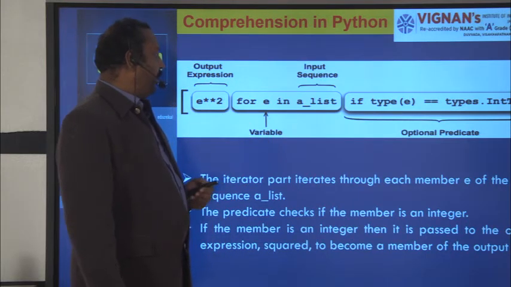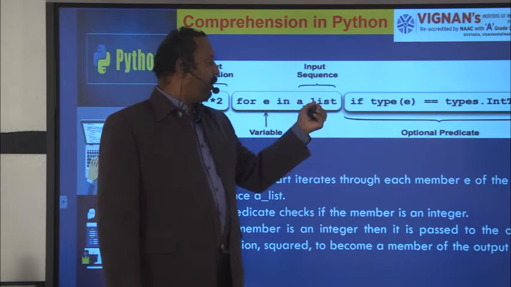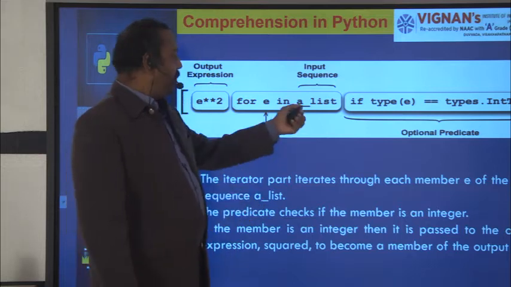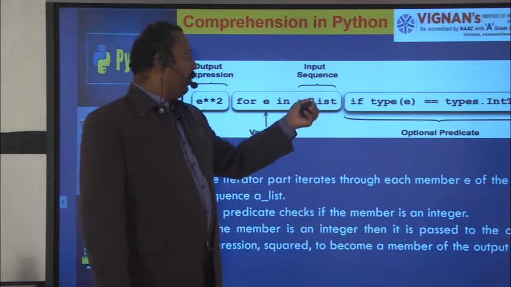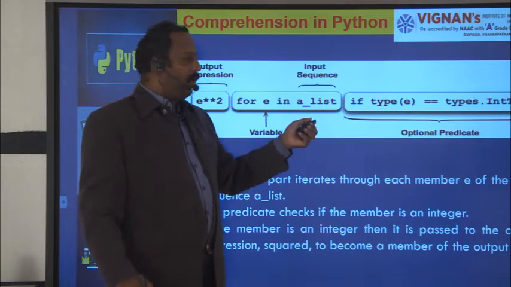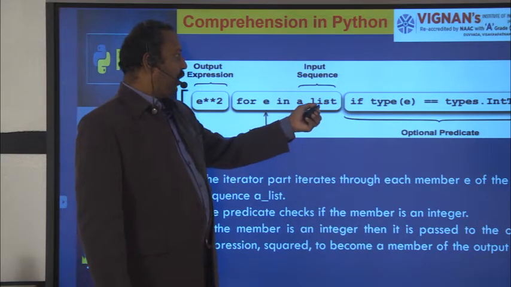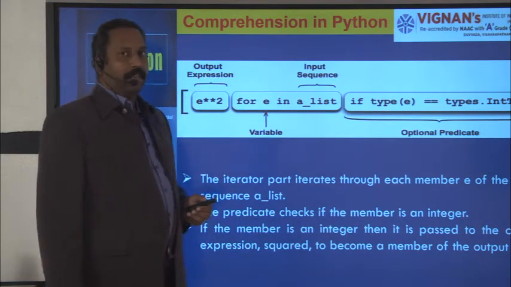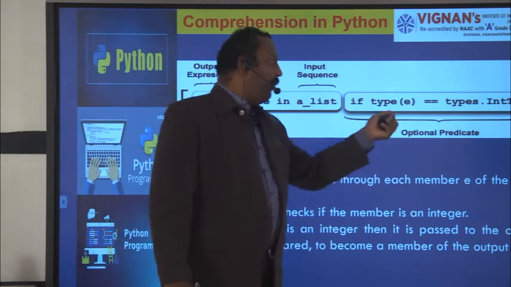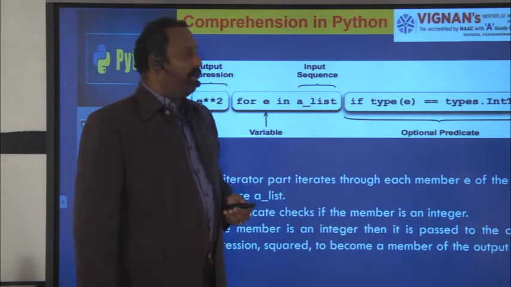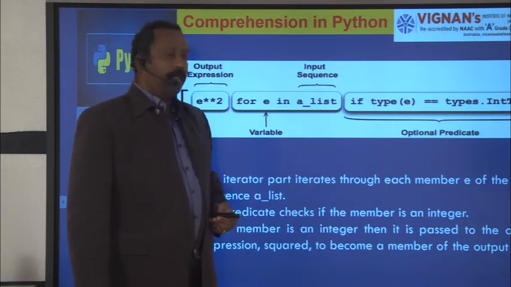For example, here you see for E in a list. So a list is the input sequence. You can specify any input sequence, that means a list, a tuple, or a dictionary, anything. You can also specify a string here as the input sequence. So in the sequence, the first element will be assigned to the variable. Now after assigning the variable, it will check whether it is an integer or not, which is checked in the optional predicate.